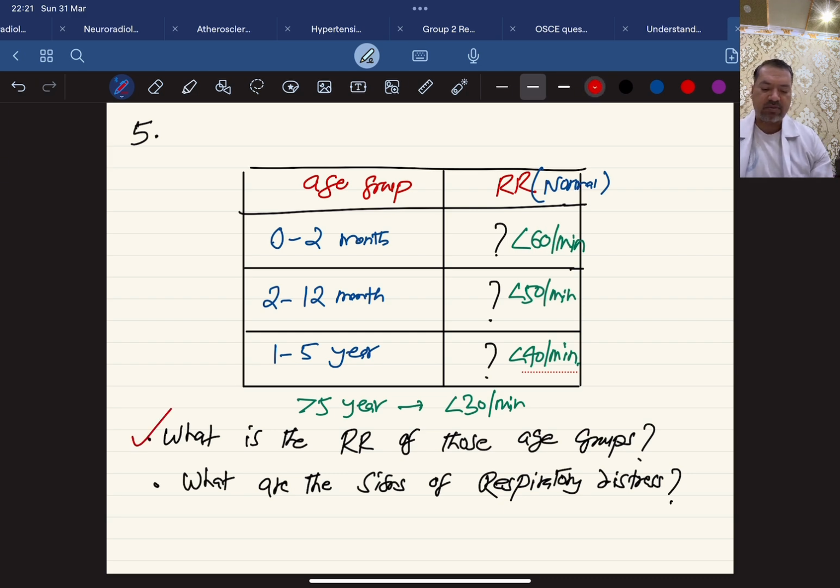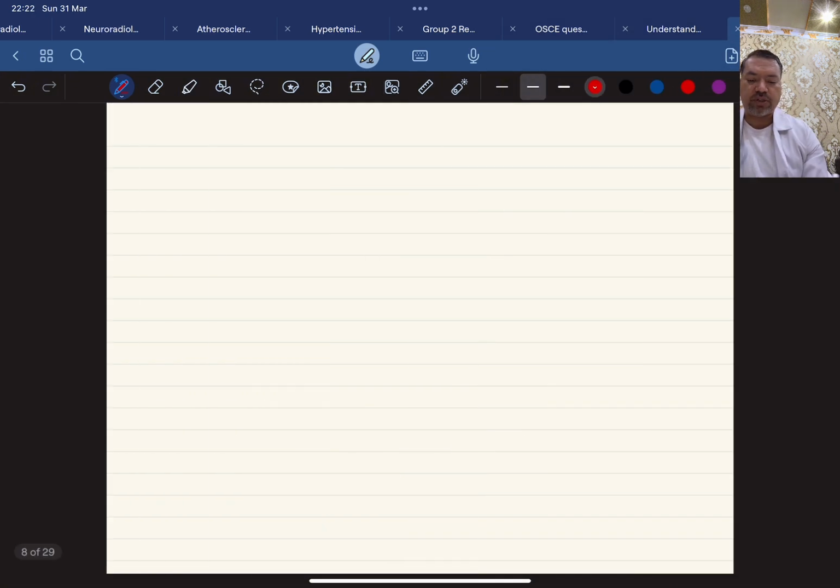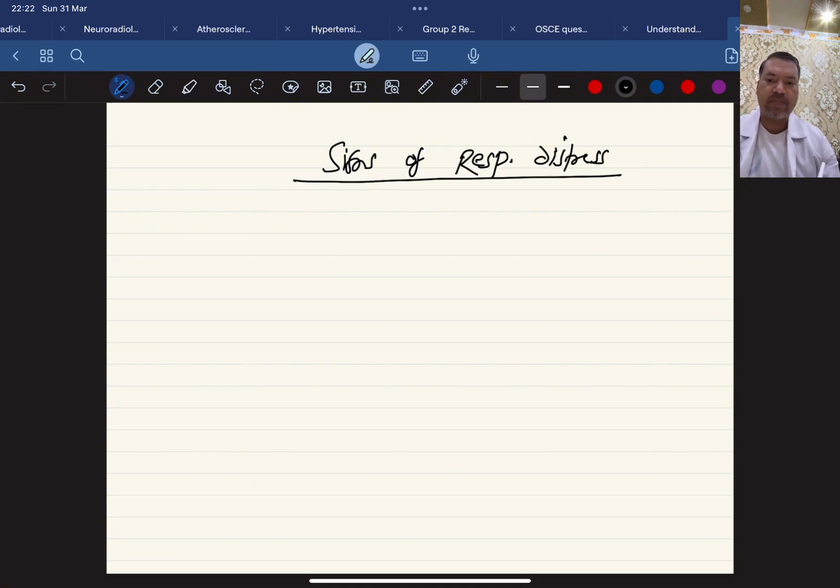Now, what are the signs of respiratory distress? This is another question which is commonly asked. Let's quickly talk about it. What is respiratory distress first? Respiratory distress means the child is breathing with a lot of difficulty. The breathing is not easy for the child. So we can see some signs in the child so that we can say, yes, this child is breathing with a lot of difficulty.